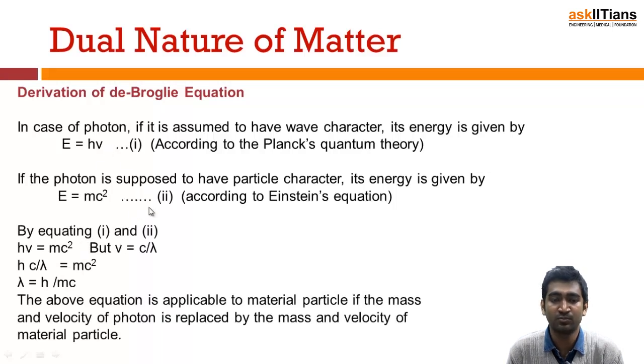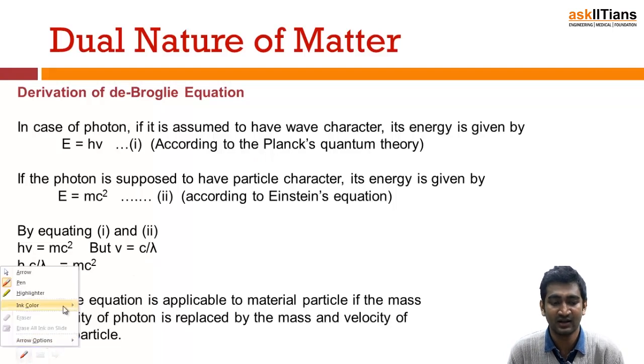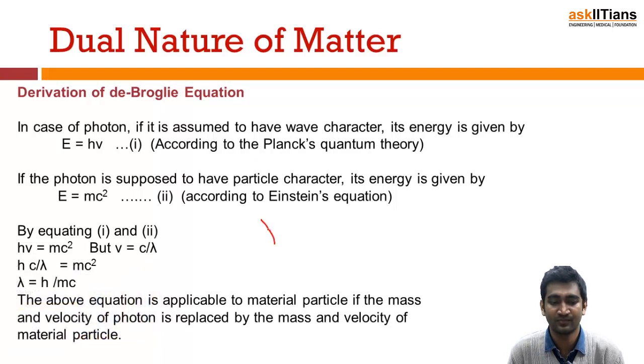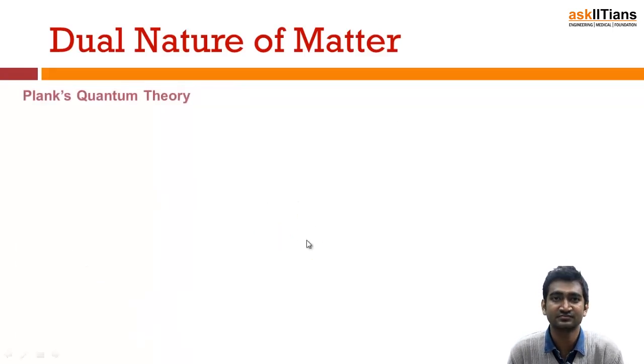When he equated both of these, he got lambda equals h by mc. mc is what? That is your p, the momentum. So lambda equals h by p. I can write here lambda equals h by p.